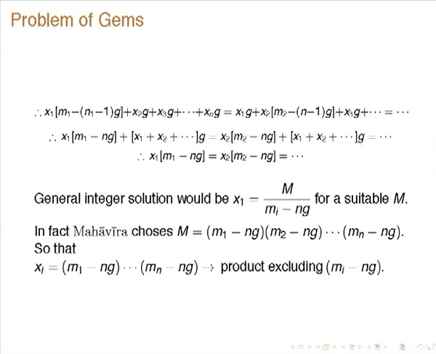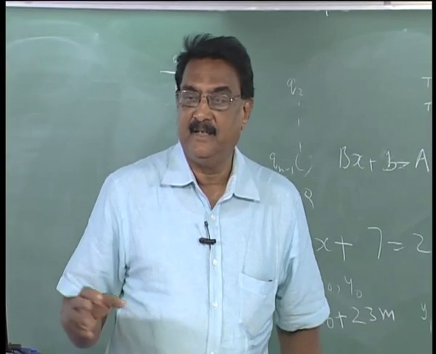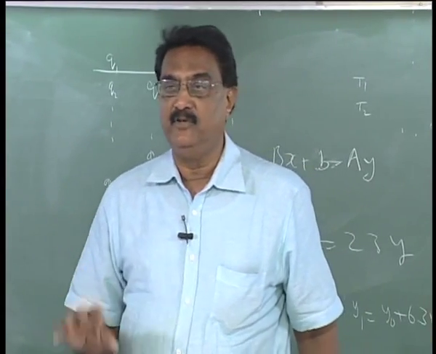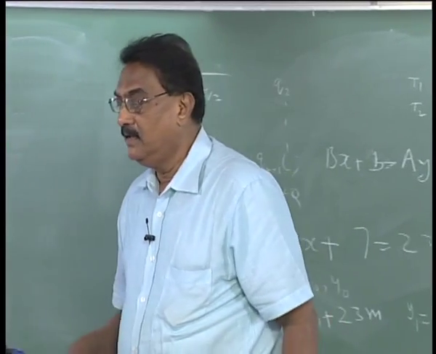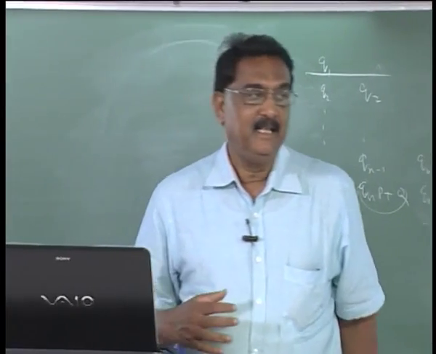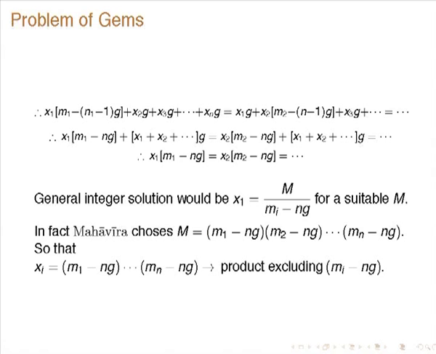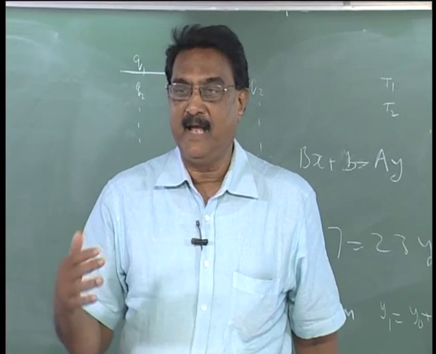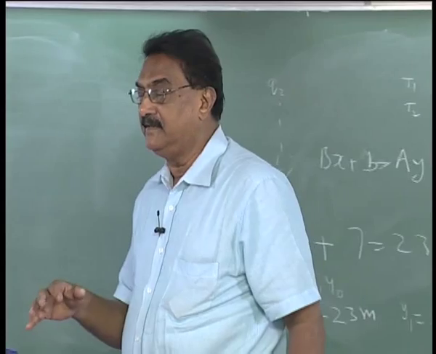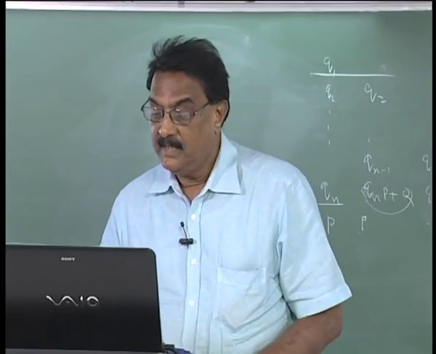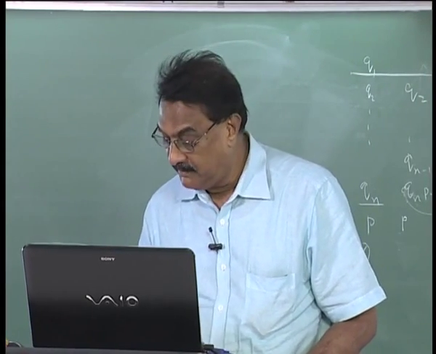So, that x1 is (m2 minus ng) etc. (mn minus ng), in which this one is excluded. Okay. In fact, you can take a multiple of that also. Multiply all of them by some number, and that also will be a solution. Because what is said is that the wealth of each person will be the same, so that may be any value. So, there is some arbitrariness in this, but the ratios are what we can actually determine from this.